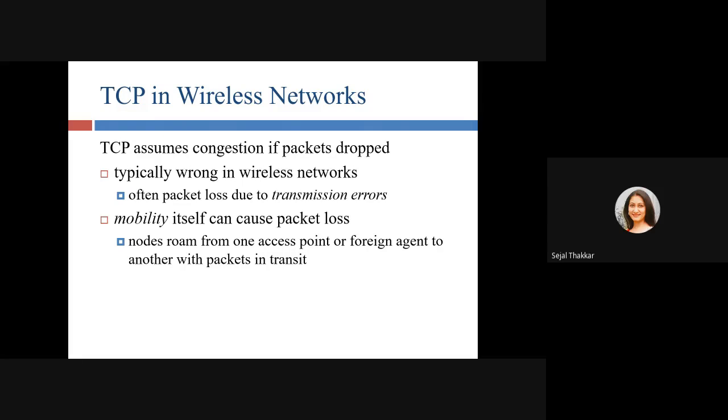So what is the problem here? If a packet is not received, we can say congestion is there if there is more than one packet, or an overflow of packets. This is typically right whenever we have a wired network, but we cannot apply the same TCP to a wireless network because there are so many issues with it. Due to transmission error, the speed of the internet, and a movable device, there is a possibility of packet loss. So you cannot say that the same TCP we apply for wired will help us find congestion and everything. So we need a mobile TCP.